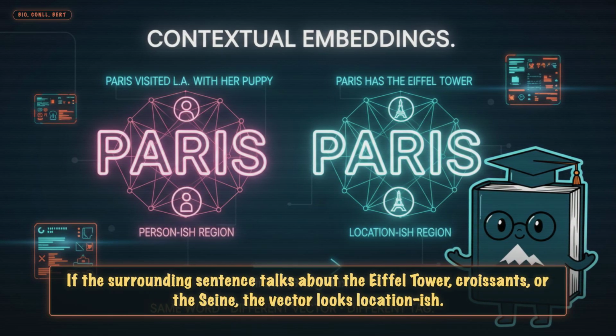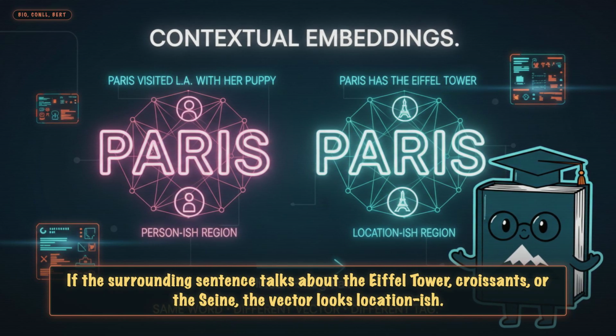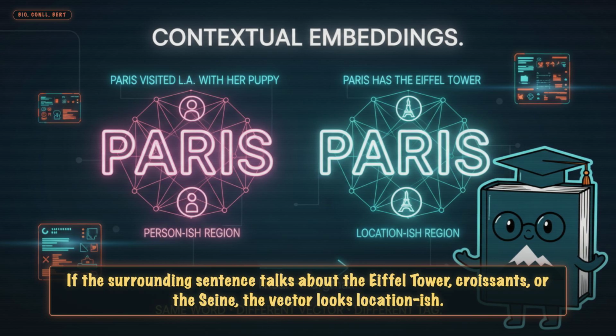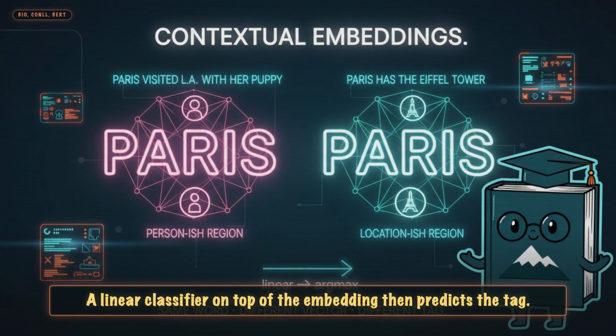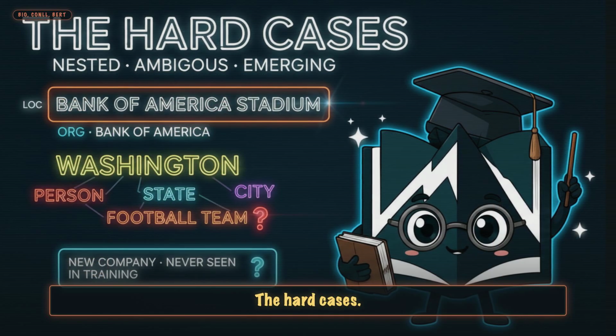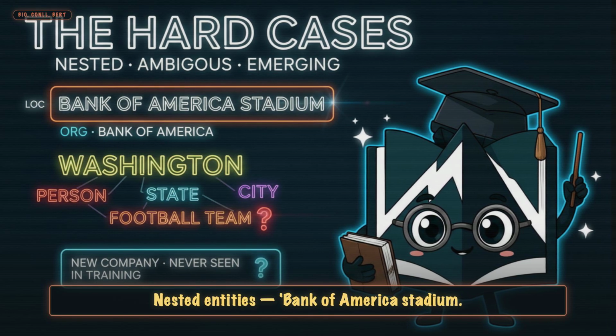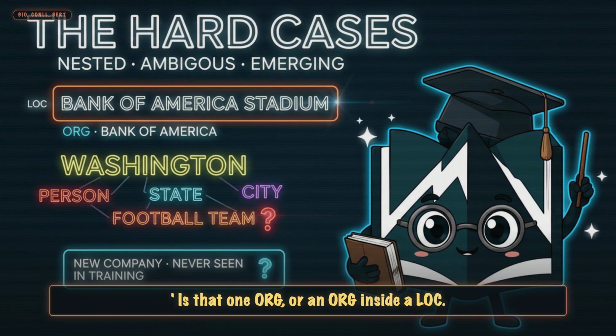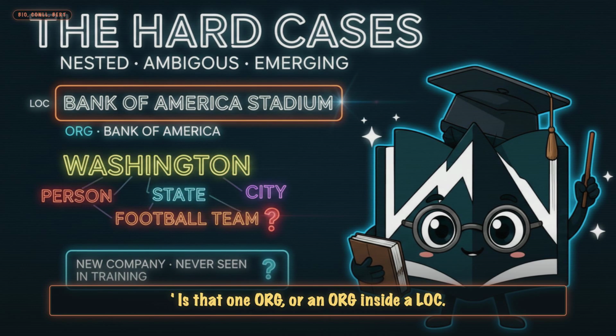If the surrounding sentence talks about the Eiffel Tower, croissants, or the Seine, the vector looks location-ish. A linear classifier on top of the embedding then predicts the tag. The hard cases: nested entities. Bank of America Stadium. Is that one ORG, or an ORG inside a LOC?